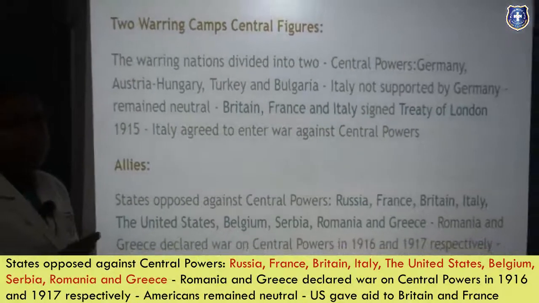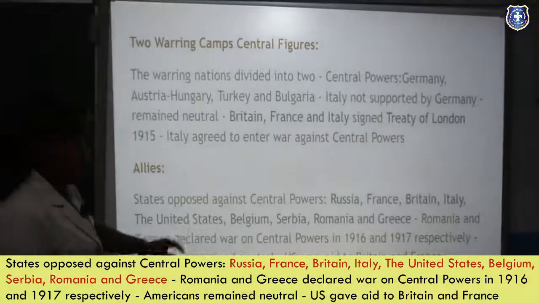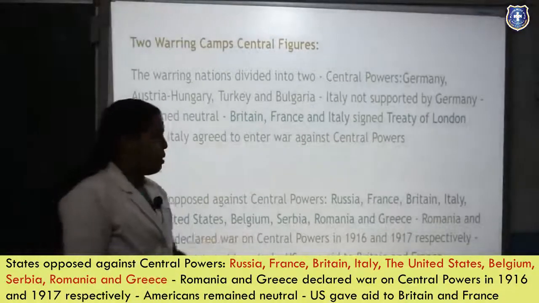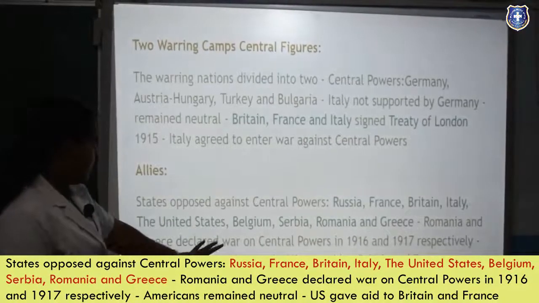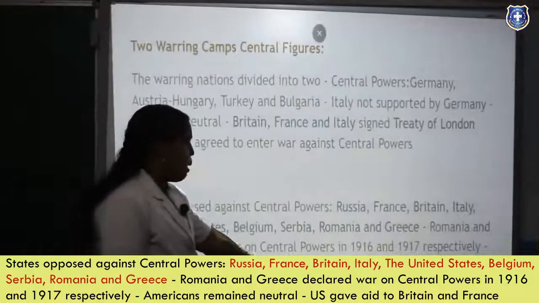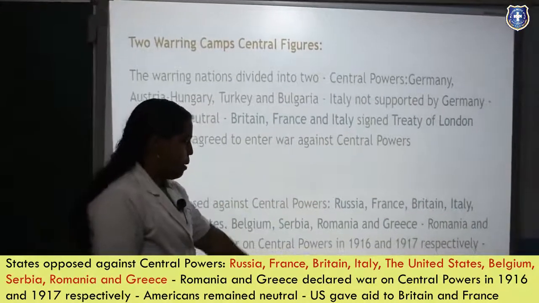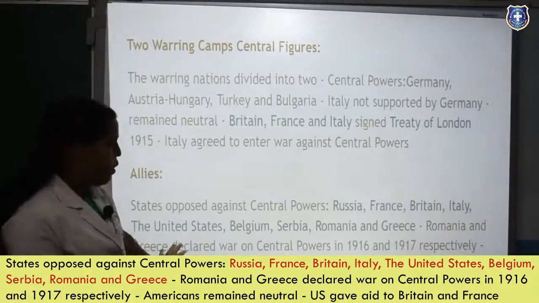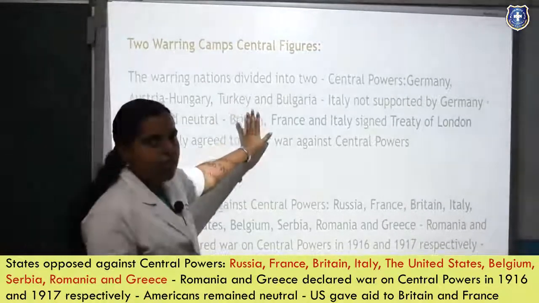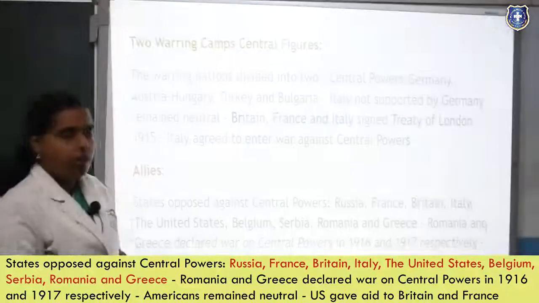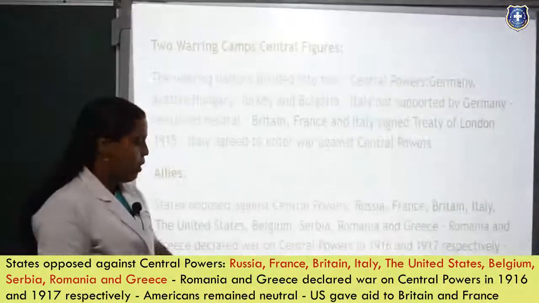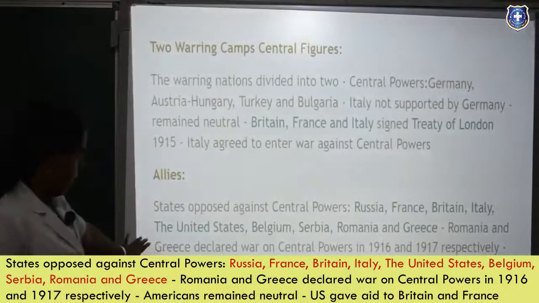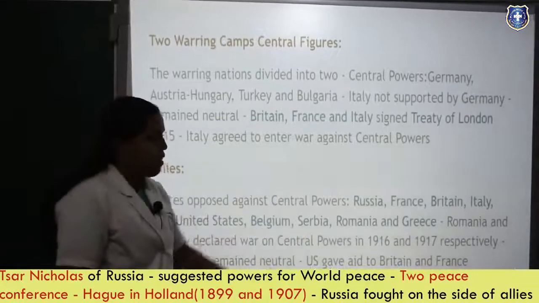That means they were keeping quiet. So the US gave aid to Britain and France. Later the US was in support of France and Britain, but Romania and Greece were having a clash against the Central Powers, so it was not so successful and that was happening in 1916 and 1917.